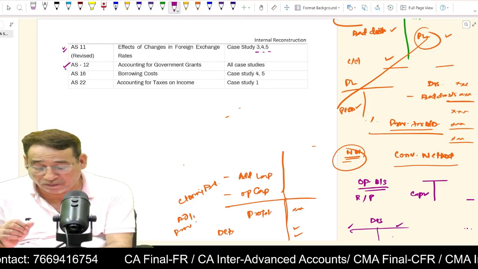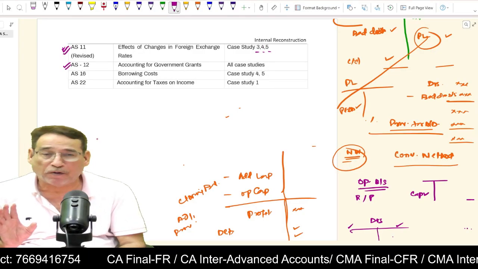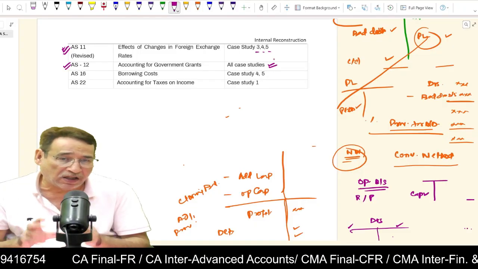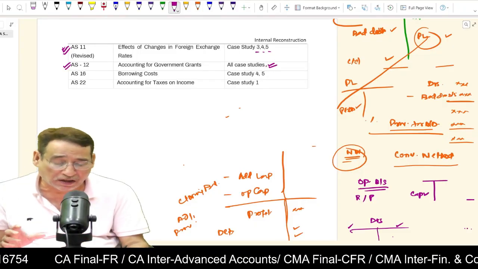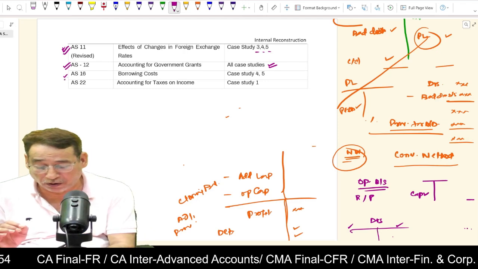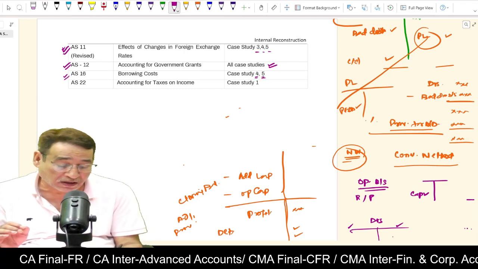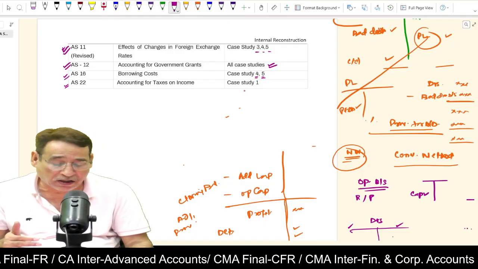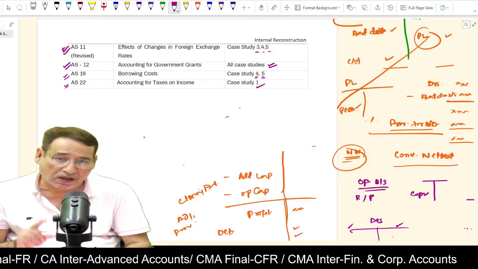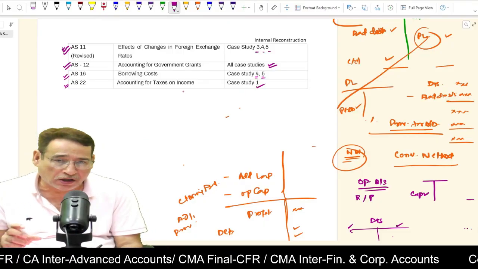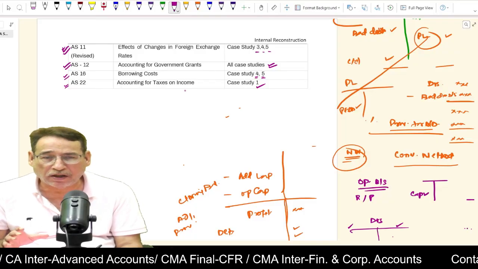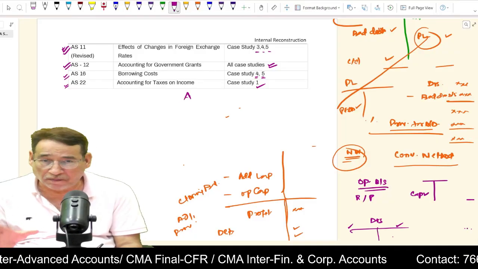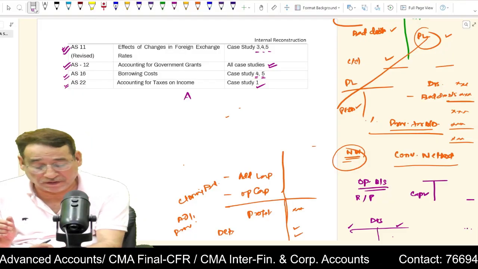And this is the most important. These 2 standards are important. AS12, accounting for government grants. At least 6 case studies we have done in the class. You do all the case studies. Coming over to borrowing costs, case study 4 and case study 5 are very vital. And AS2, I don't think you will be asked a question, but at least do case study 1. But you may be asked a theoretical question of 2 marks, the difference between permanent difference and temporary difference, correct? That we have covered in the class.